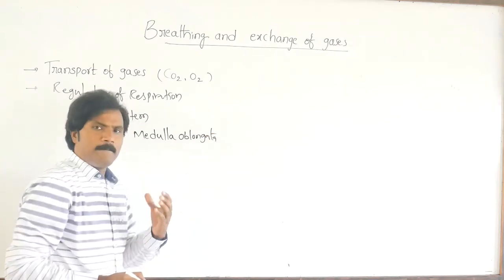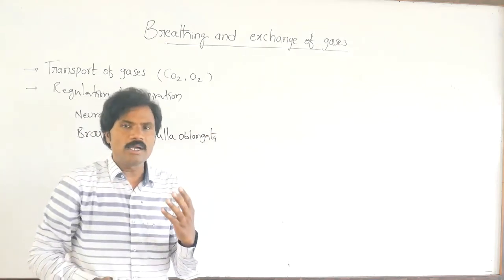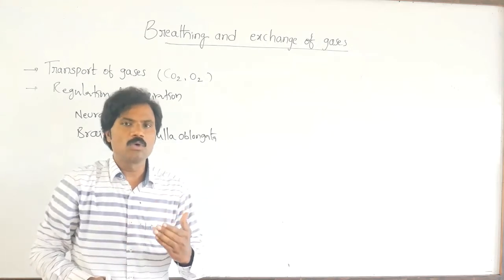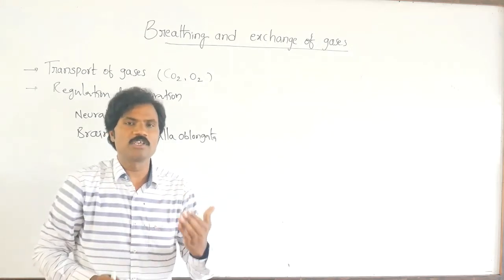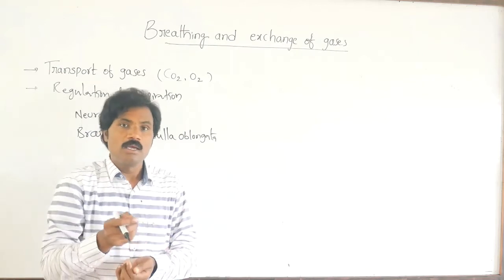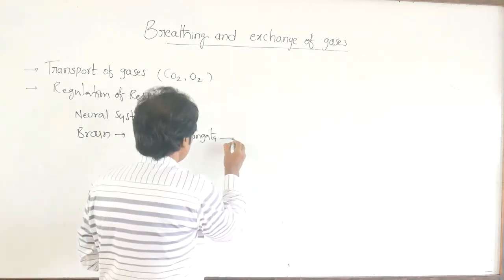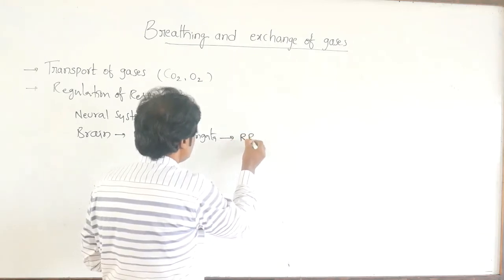In the brain, the medulla oblongata acts as the chief, primary important role to regulate the rate of respiration. Here the respiratory rhythm center is present. So the medulla oblongata consists of the respiratory rhythm center.